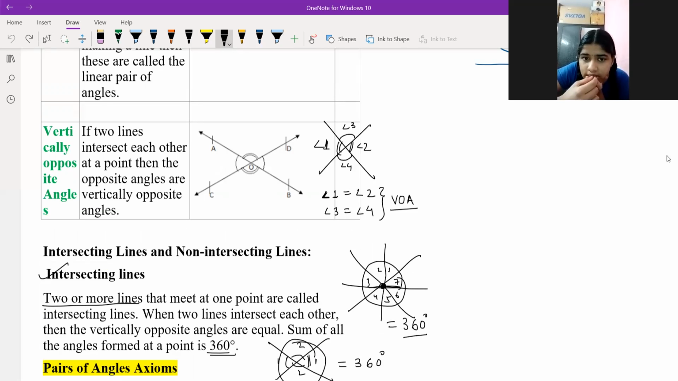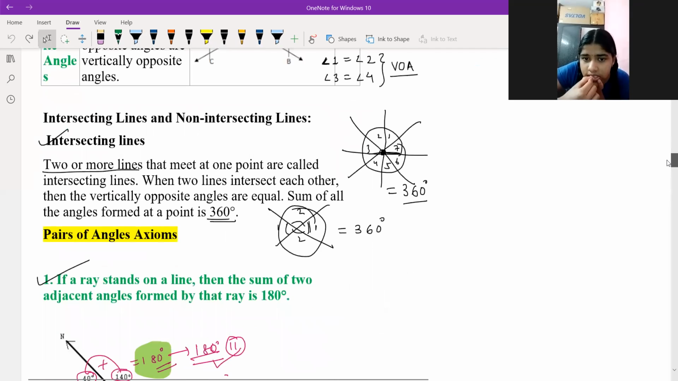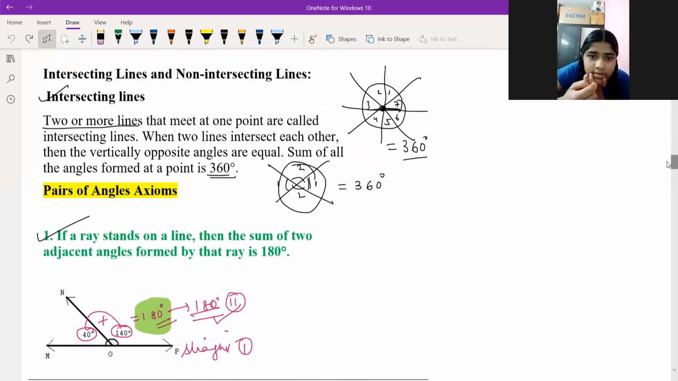You can just remember a cross over here. If a cross is coming, that is known as vertically opposite angles. Intersecting lines, you already know, right? Two or more lines that meet at one point are called intersecting lines. When two lines intersect each other, then vertically opposite angles are formed. Already you read.